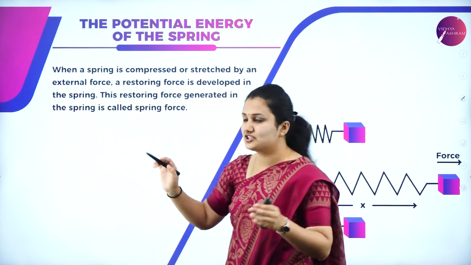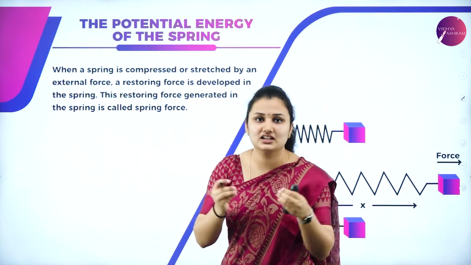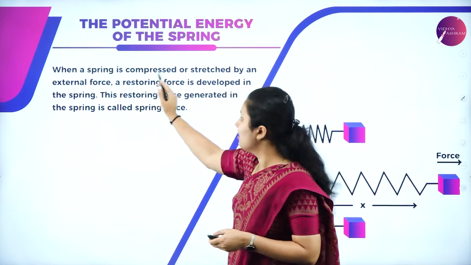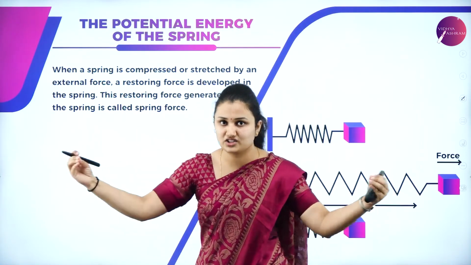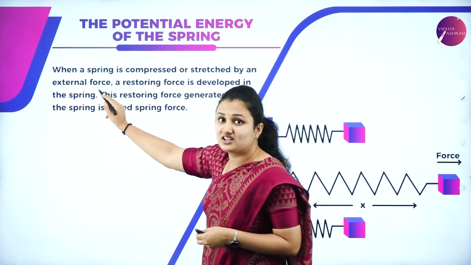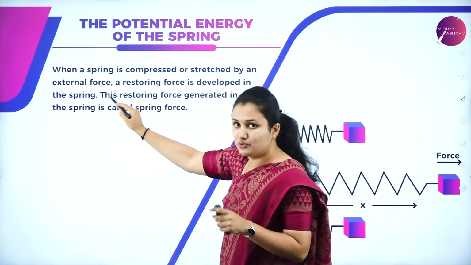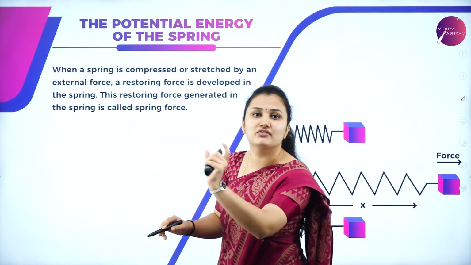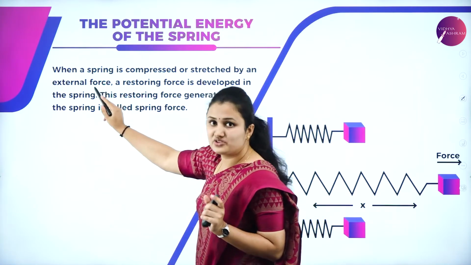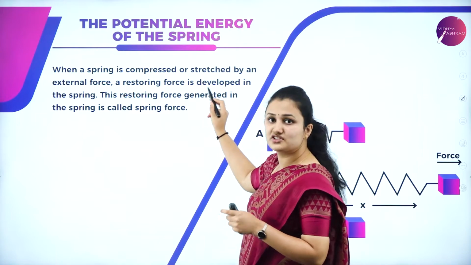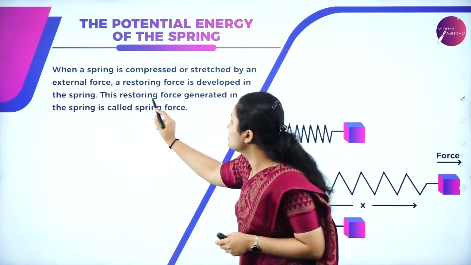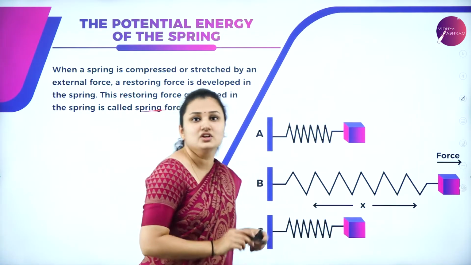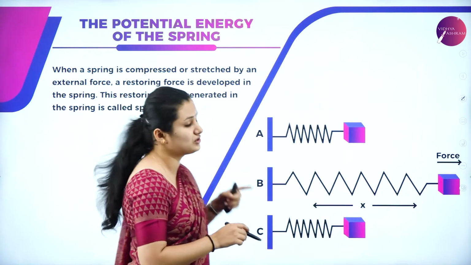When you say elastic potential energy, a spring has elastic behavior, like a rubber band, etc. When a spring is compressed or stretched by an external force, that is the conservative force we are talking about, because spring force and gravitational force are examples of conservative forces. So a conservative force is acting on the spring. A restoring force is developed within the spring. This restoring force generated in the spring is called the spring force. We'll derive the expression for the potential energy of the spring.